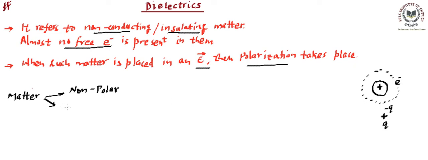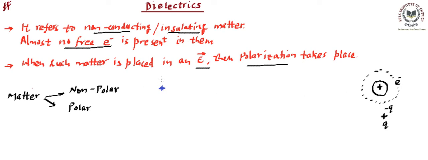Another is going to be known as polar matter. Now you can connect the nomenclature with the concept that we are talking about. Non-polar are those in which the positive charge center, that is the positive charge of the nucleus, that means protons, and the negative charge center are both overlapping each other. So this will be non-polar.